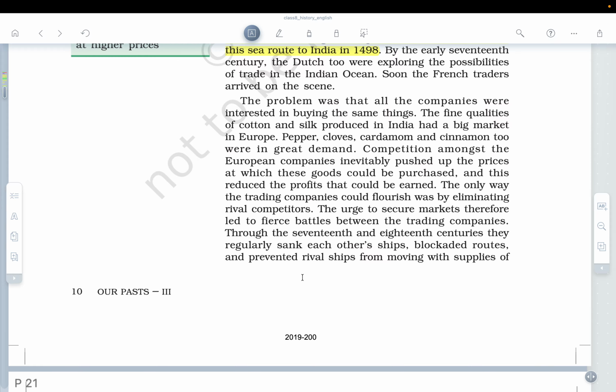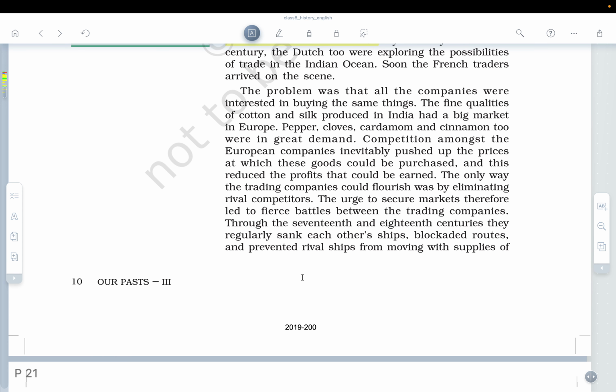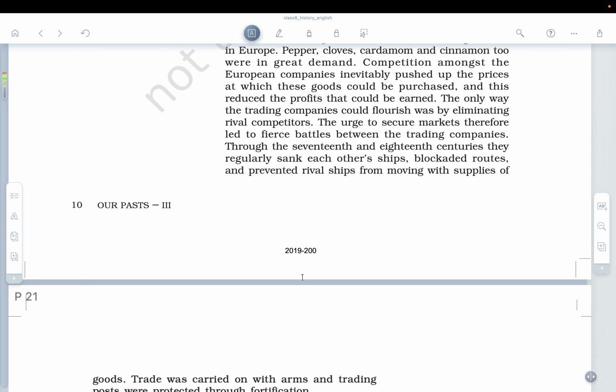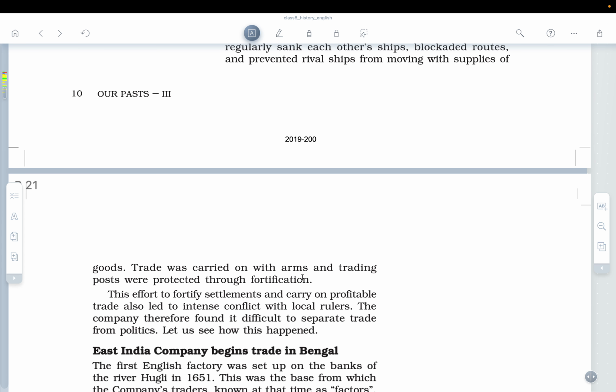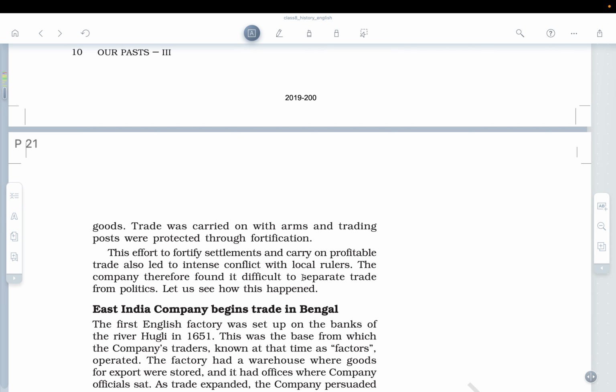Through the 17th and 18th century, they regularly sank each other's ships, blockaded routes, and prevented rival ships from moving with supplies of goods. So obviously, they wanted to attack each other, and as soon as someone was making advancement, their ships were attacked, and a lot of things were done to them.